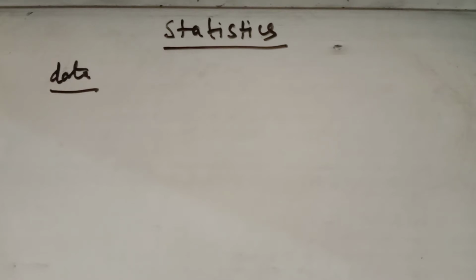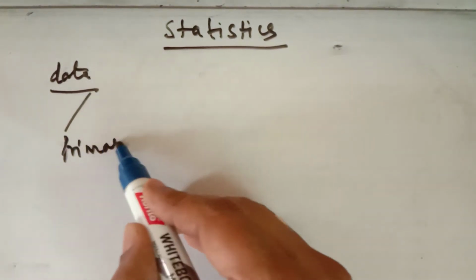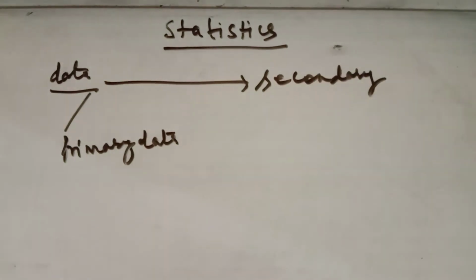Those data which are collected by the investigator himself or herself with a definite purpose are known as primary data. The second is secondary data: the data which is collected from a source which already has the information gathered. So primary data is collected by oneself with a definite purpose, whereas secondary data is collected from a source which already has the information gathered.